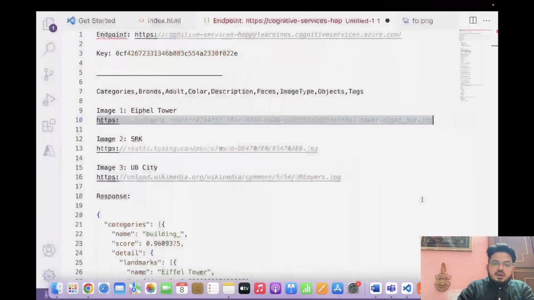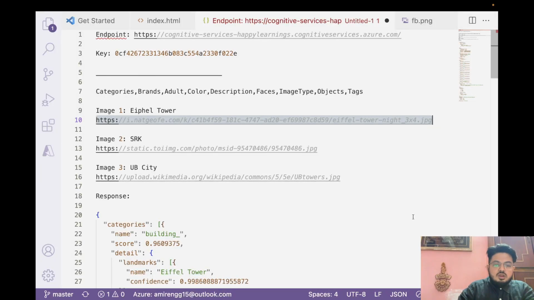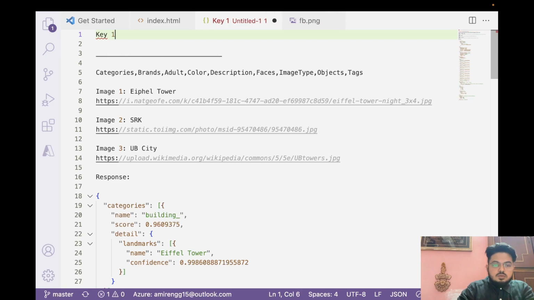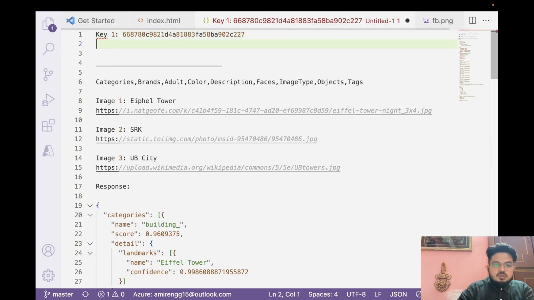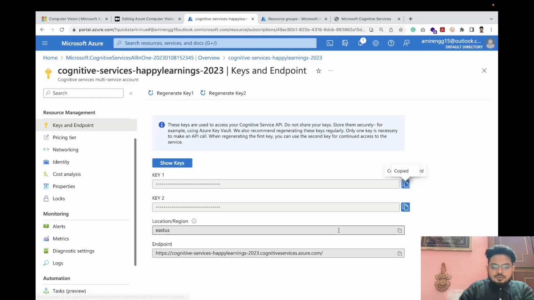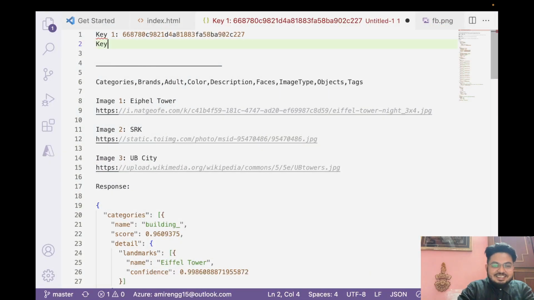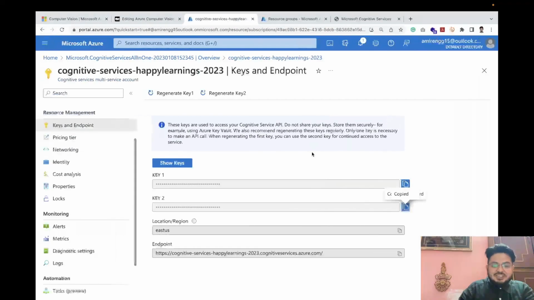Let me open my Visual Studio. I've already pasted one, I'll replace it. Key 1. You might be thinking, okay, this is confidential data, so why is it visible over here? I will show you how we can keep it more secure. Please allow me a second.